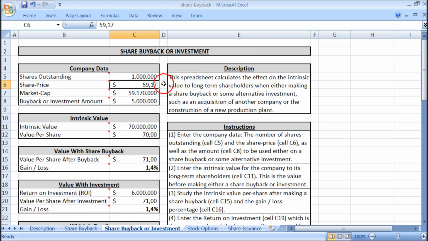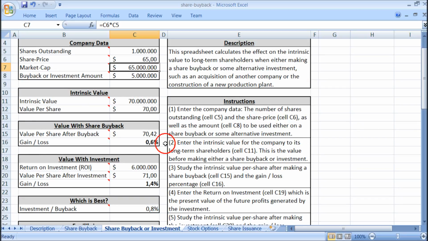Let's try a share price that is higher than the equilibrium, let's say $65. Now the share buyback only increases value by 0.6%, while the investment still increases value by 1.4%. So now the share buyback is worth less than the investment. Let's try and take this further. Let's say the share price is $80, and this is higher than the intrinsic value, which is only $70 per share. So now the share buyback causes a loss of 1%, and the investment still has a gain of 1.4%.